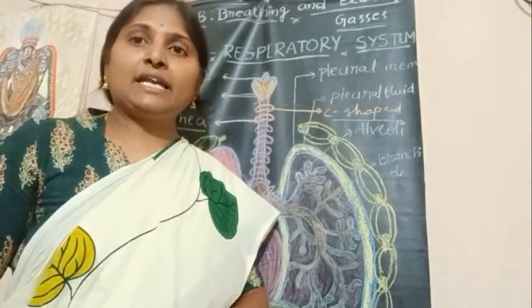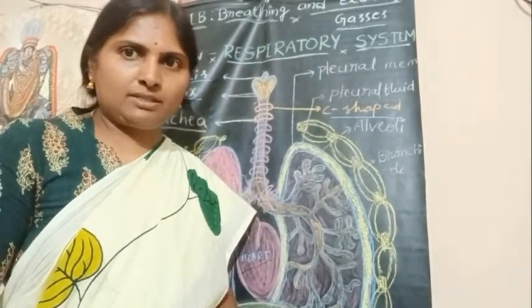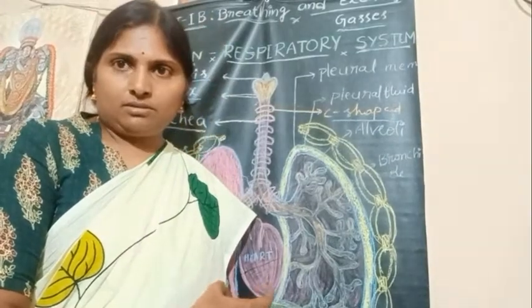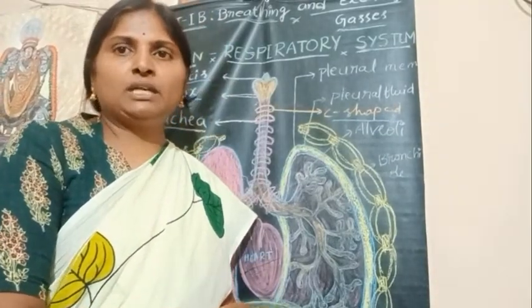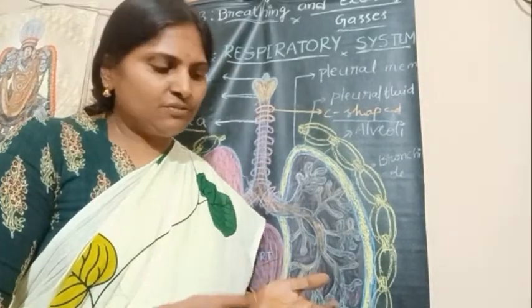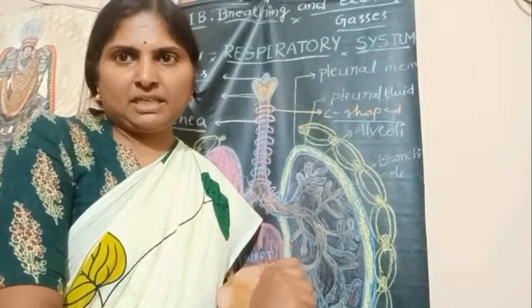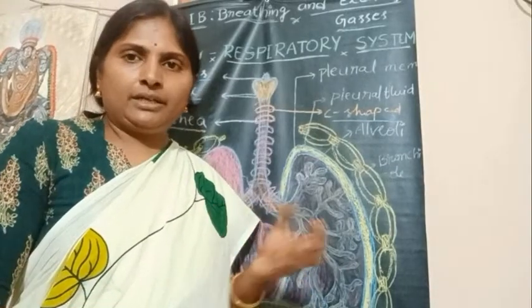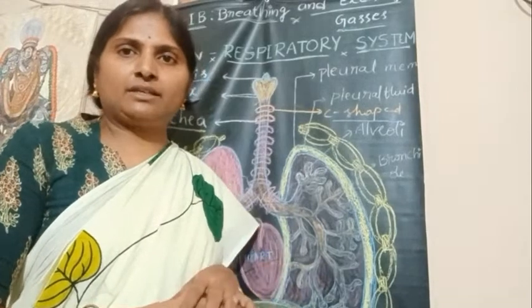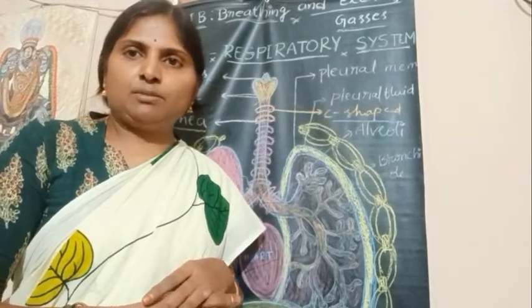So this is the anatomy of the human respiratory system. With this topic, the human respiratory system is over. Here we have discussed different parts of the human respiratory system. Before that, I explained briefly what respiration is and what exactly goes on in the respiratory process.